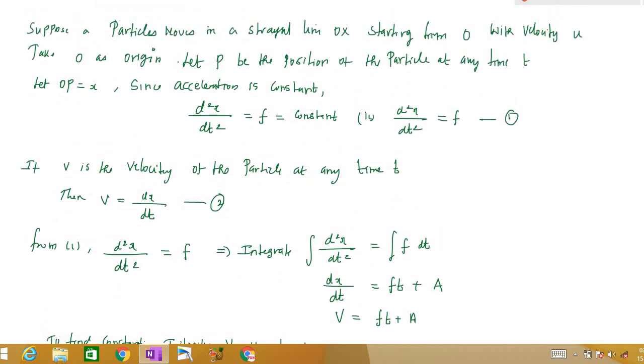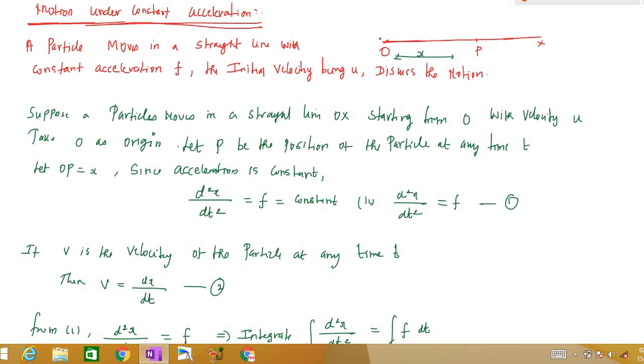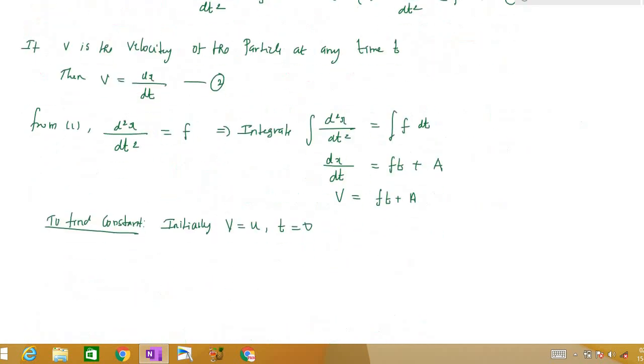So at time t is equal to 0, our initial velocity is the same as the velocity at any time t. So t is equal to 0, u is equal to v. This is the initial condition we will use to find this constant a. If v is equal to u at t is equal to 0, then this equation becomes u is equal to f into 0 plus a. So that means a is equal to u.